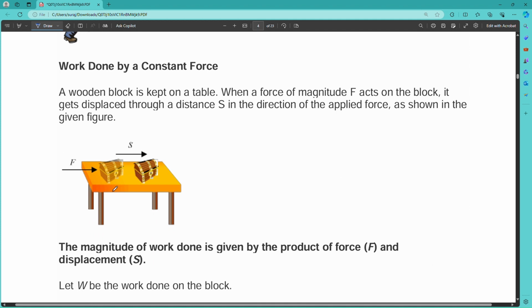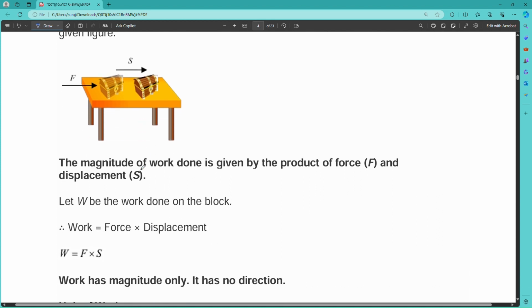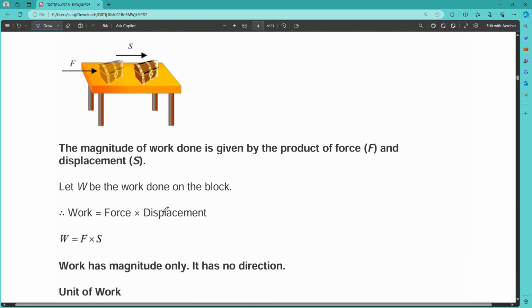So if you want to find the value of work done, it depends upon two factors, that is applied force and displacement. Force is applied in a direction and displacement is also in the same direction. So the work done will be force into displacement. Simply the product of force and displacement is your work done, that is W equals Fs.